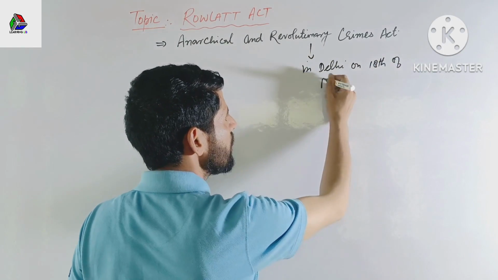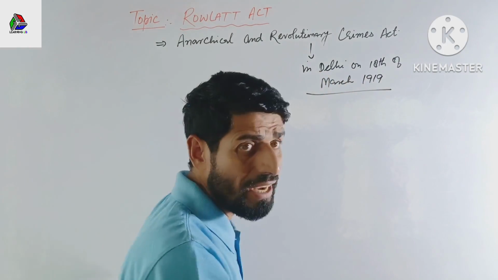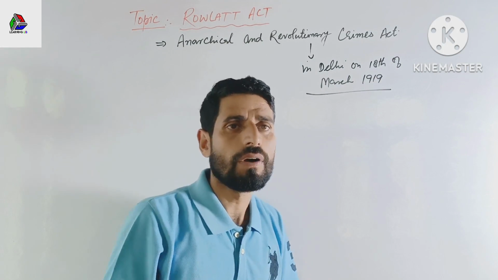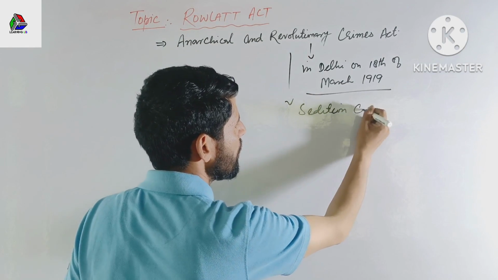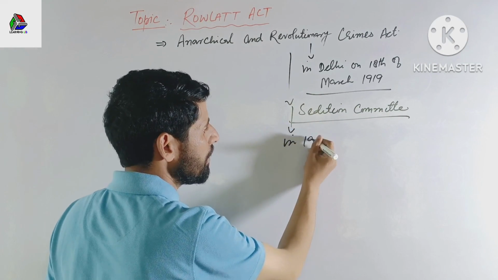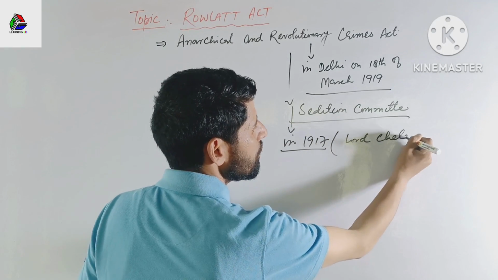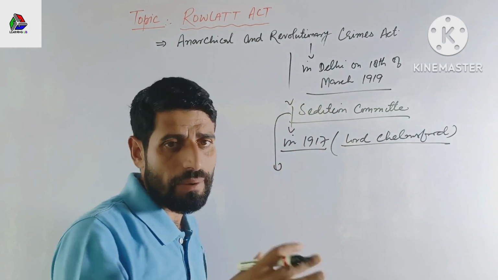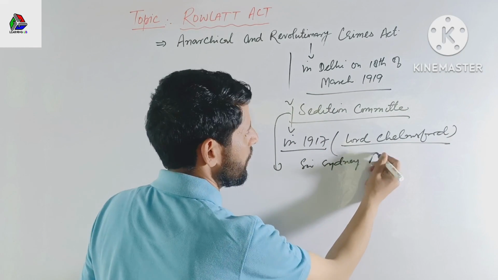18th of March 1919. This Rowlatt Act was based on the recommendations of the Sedition Committee. As we know, in 1917, British Viceroy Lord Chelmsford appointed a sedition committee under the chairmanship of Sir Sidney Rowlatt.